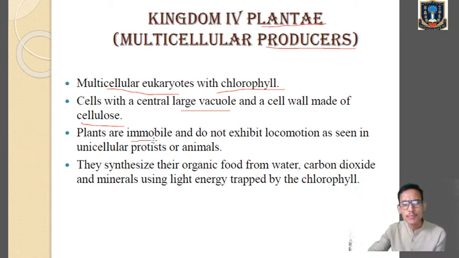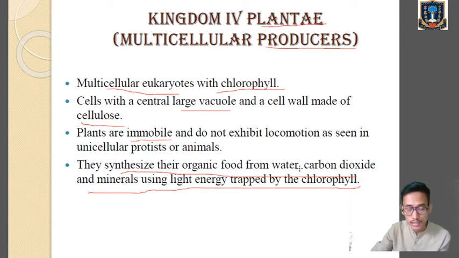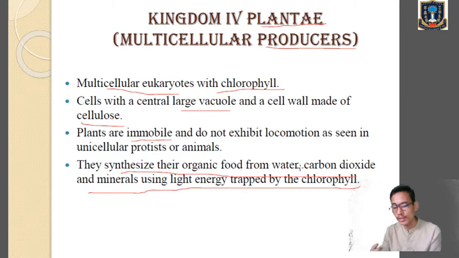Plants are immobile, which means they are not able to move from one place to another. They synthesize their own organic food from water, carbon dioxide, and minerals using light energy trapped by the chlorophyll. That means we are discussing the process of photosynthesis. With the help of chlorophyll, they are able to begin photosynthesis, by which they synthesize organic food material using water, carbon dioxide, and sunlight.